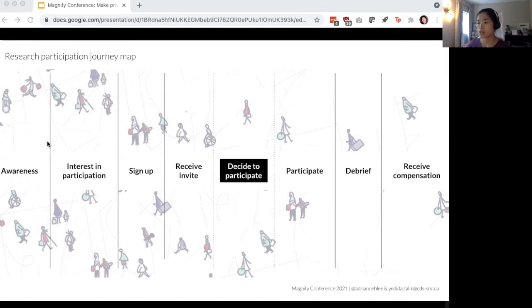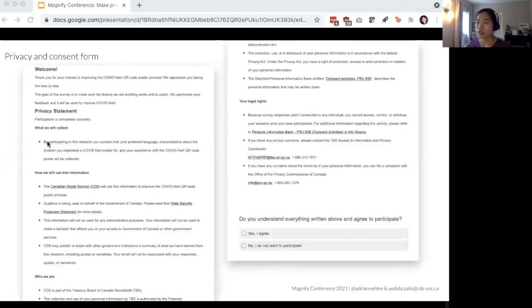So in order to decide to participate in most research activities, participants need to give informed consent. And this is a typical privacy and consent form we would use. And like other typical legal documents, it uses a lot of jargon and difficult sentence structures. And I know it's difficult to see the text on the screen here, but how would you feel looking at this? You may feel intimidated or uncomfortable about participating. You might not participate at all if you feel like you don't know what you're getting yourself into. It may reduce participation, especially from people who speak English as a second language and people who have literacy challenges.